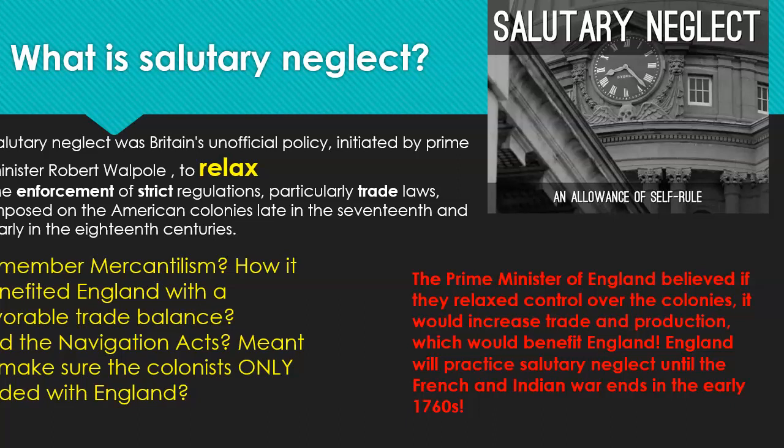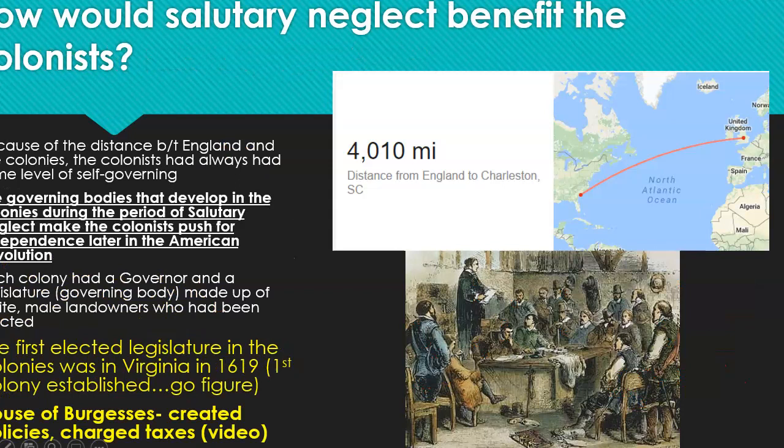So you guys think about this. This is like 60 or 70 years of the colonists being able to make some decisions on their own. And when you've been doing something for 60 or 70 years, you get used to that, right? You get used to making your own decisions.